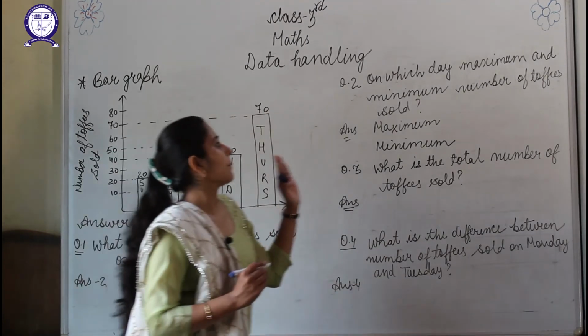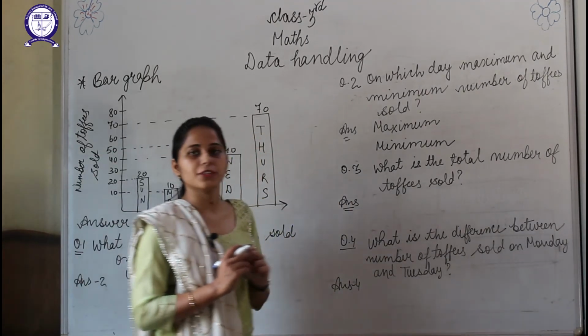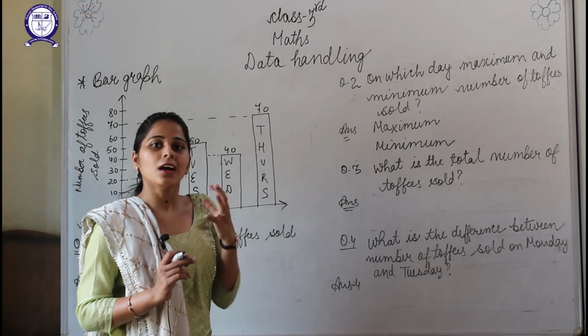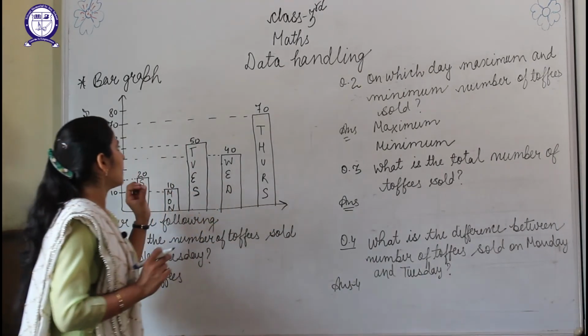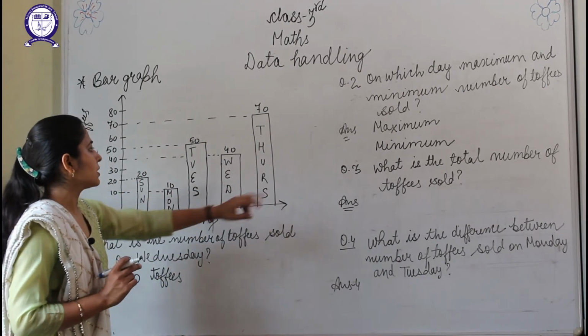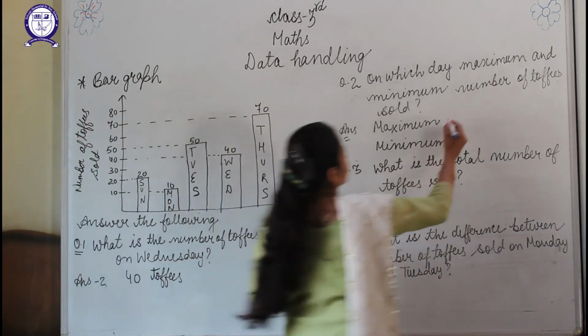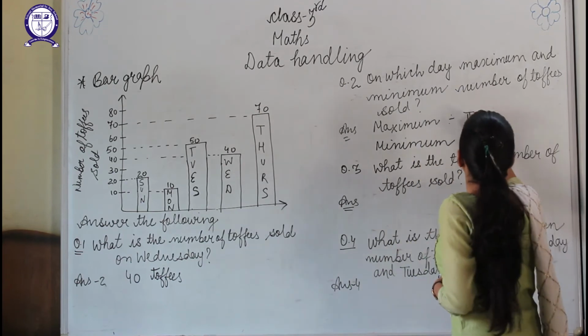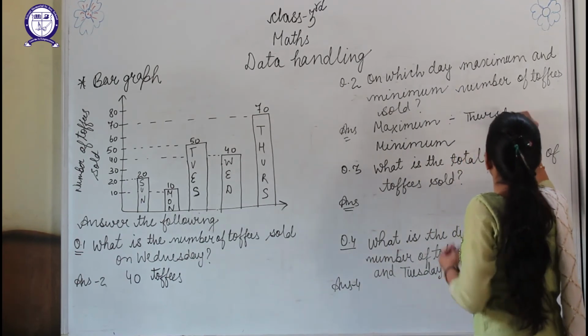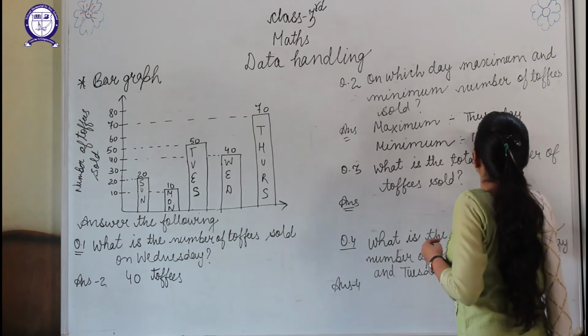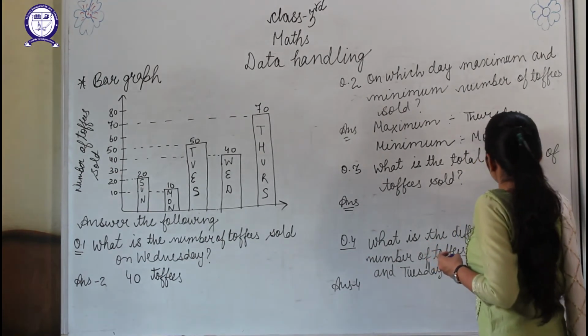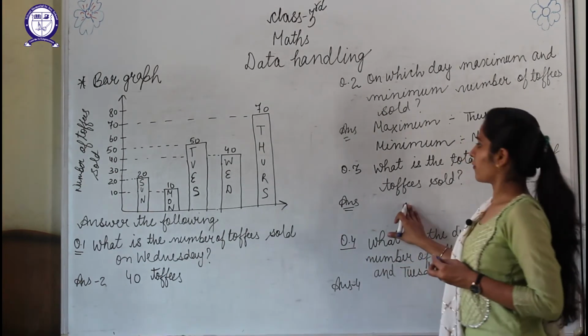Now on which day maximum and minimum number of toffees were sold? Maximum, as you all know, is the largest number. So maximum is sold on Thursday, that is 70, and minimum is sold on Monday, that is 10. So on Thursday maximum, on Monday minimum. Now what is the total number of toffees sold?